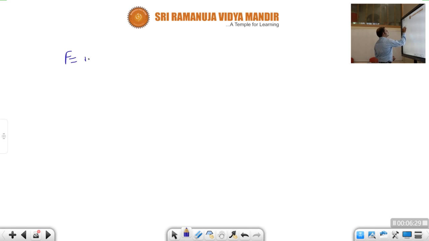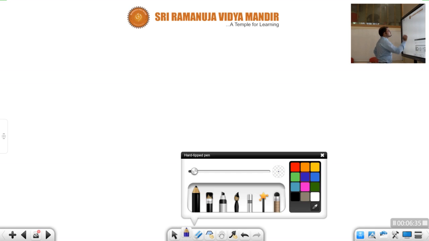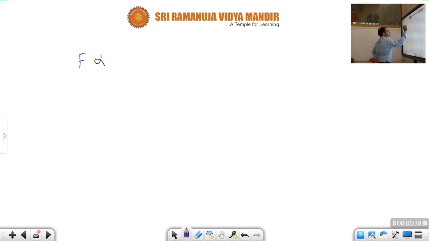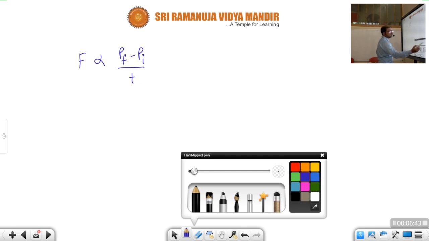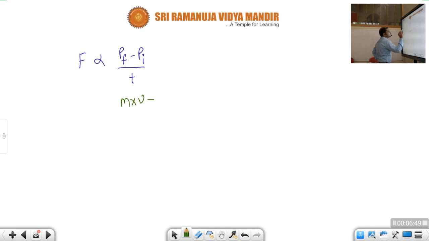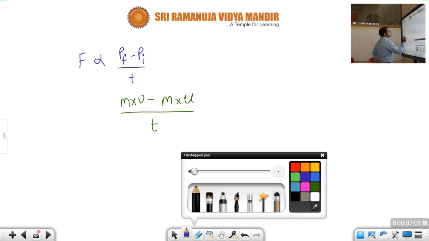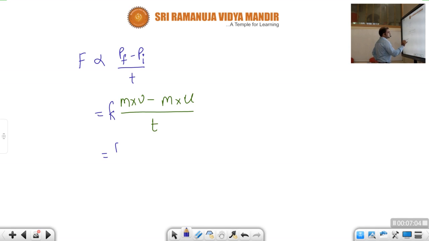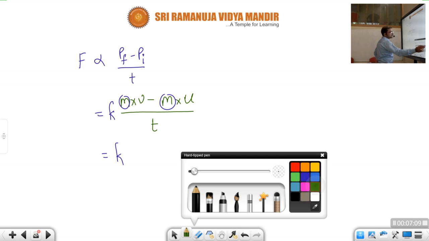F is equal to what? See, children, what we got now: F is proportional to Pf minus Pi by t. What is Pf? Final momentum, m into final velocity v, minus Pi, the initial momentum, m into u, the initial velocity, by time t. Now I am removing this proportionality and keeping a constant k, and taking m common.